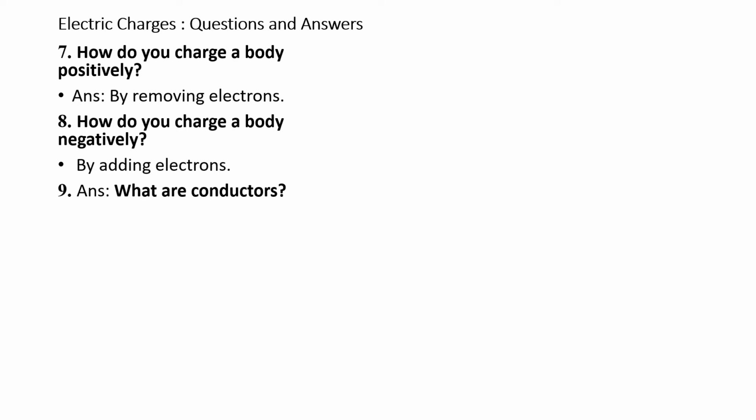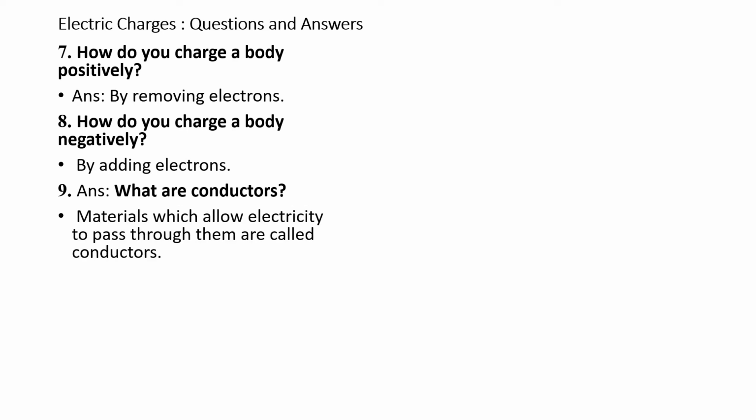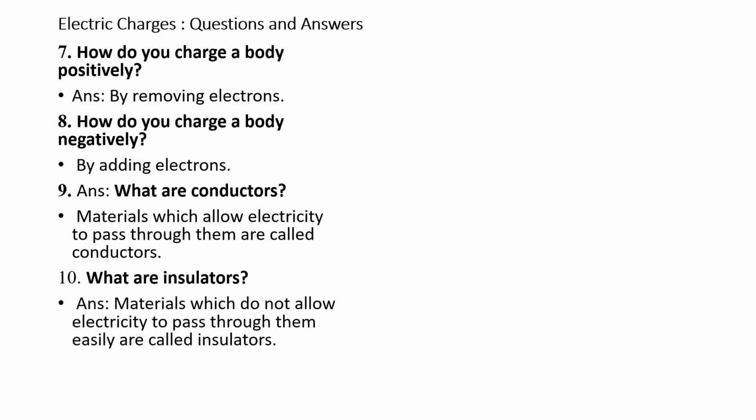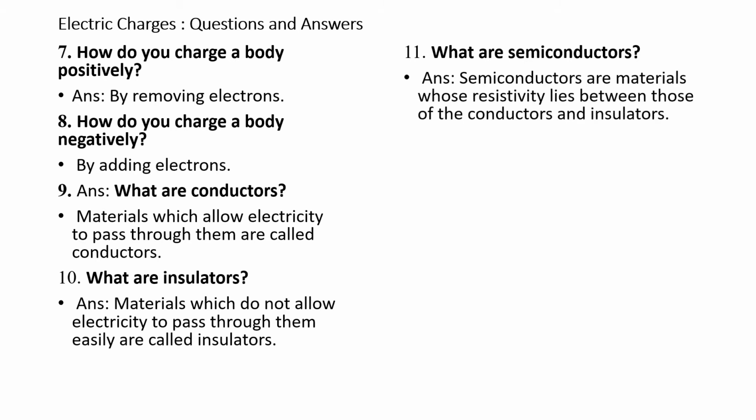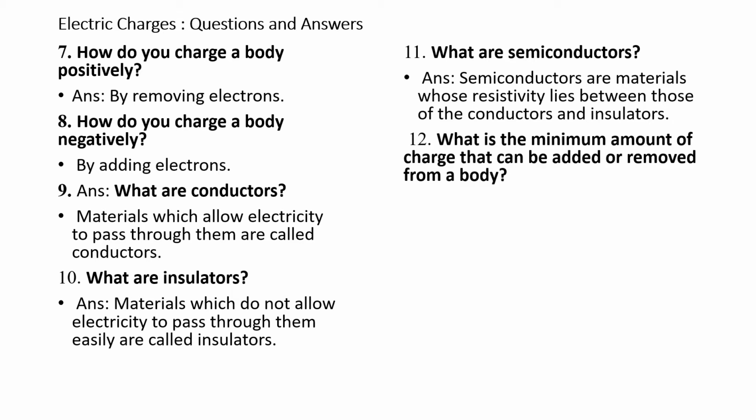What are conductors? Question number 9. Materials which allow electricity to pass through them are called conductors. What are insulators? Materials which do not allow electricity to pass through them easily are called insulators. Question number 11. What are semiconductors? Answer. Semiconductors are materials whose resistivity lies between those of conductors and insulators.